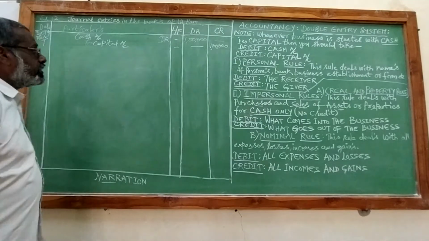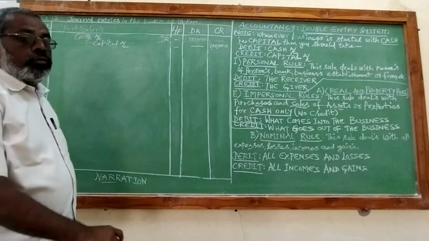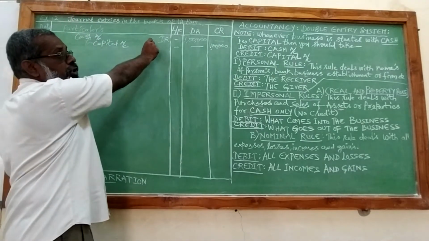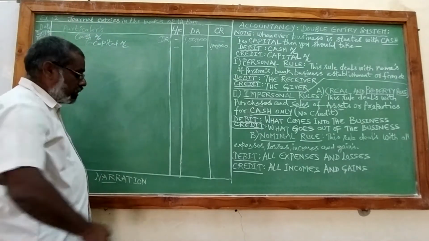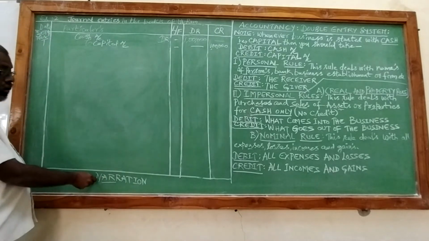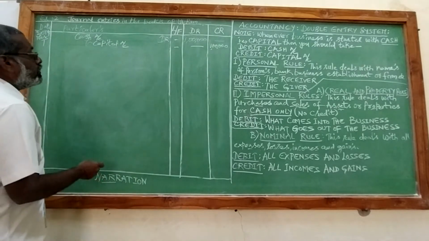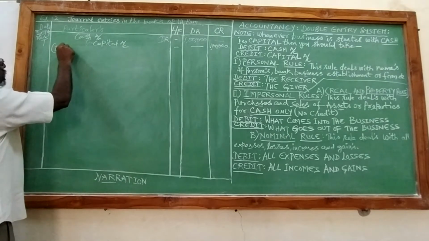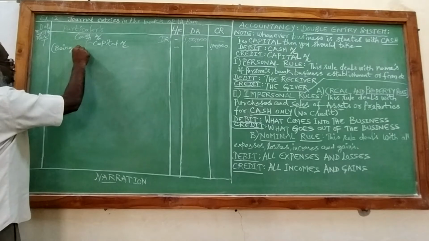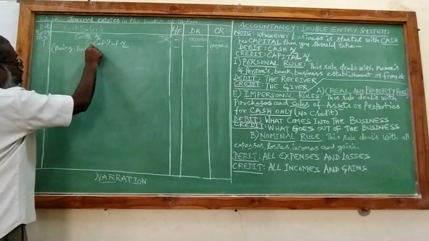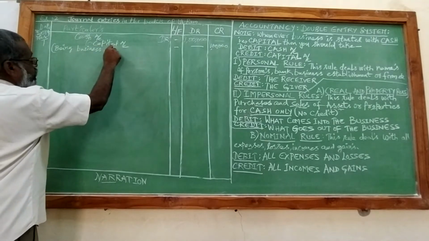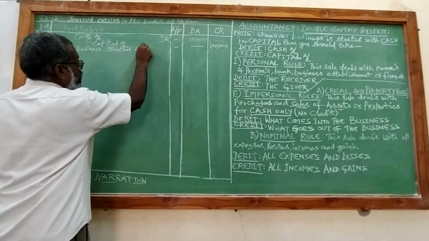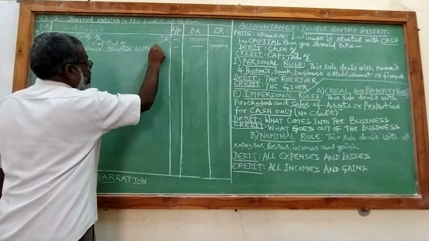After writing this journal entry, we should write a statement explaining why we have recorded this journal entry, and that statement is called narration. The narration will start with the word being. Being business started with cash.